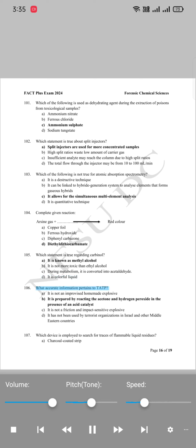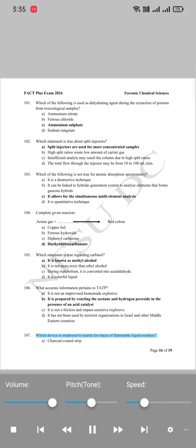106. What accurate information pertains to TATP? A. It is not an improvised homemade explosive. B. It is prepared by reacting the acetone and hydrogen peroxide in the presence of an acid catalyst. C. It is not a friction and impact sensitive explosive. D. It has not been used by terrorist organizations in Israel and other Middle Eastern countries.